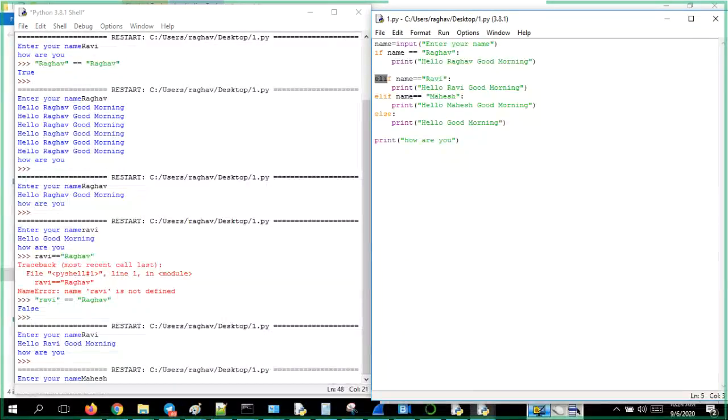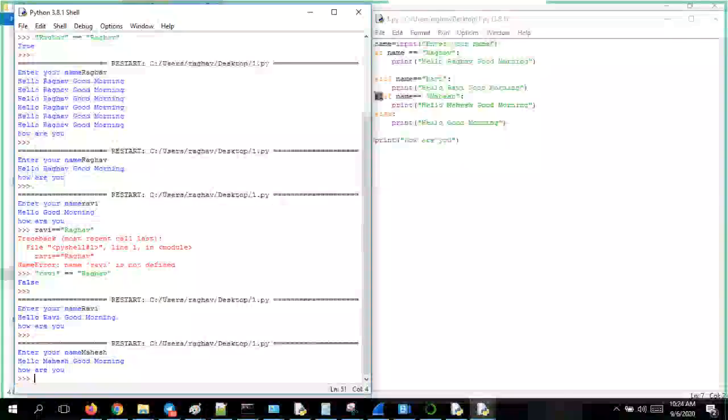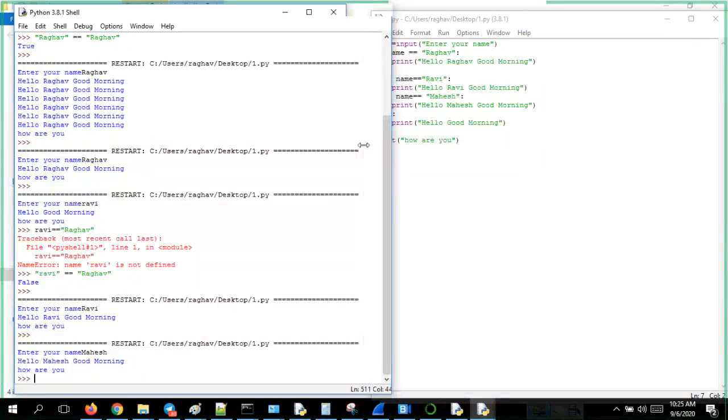Okay, no, it is not that. So it doesn't even look into there. Now let's come here and check whether Mahesh is equal to Mahesh. Definitely yes. Then it will print hello Mahesh, good morning. Then at the end it comes to the print statement.